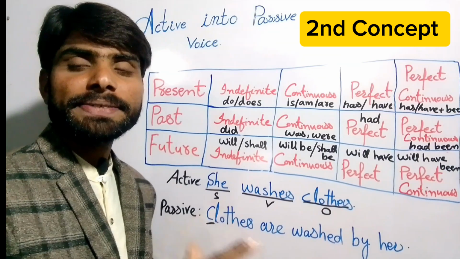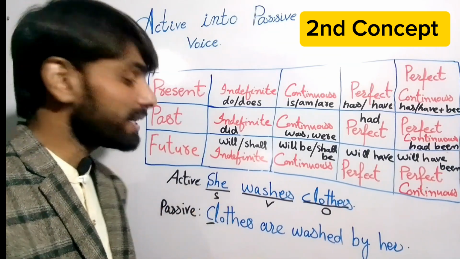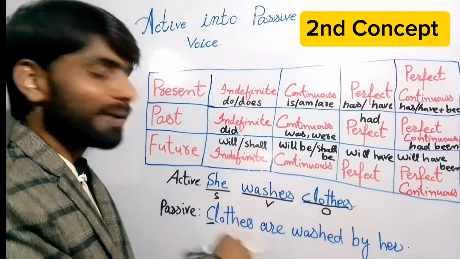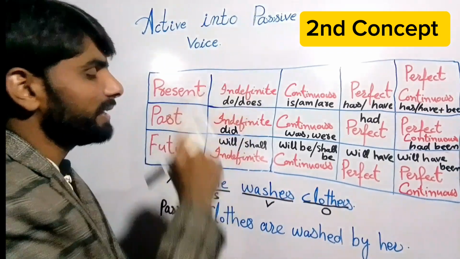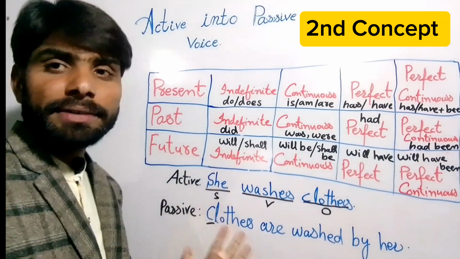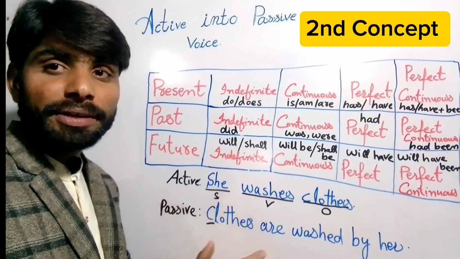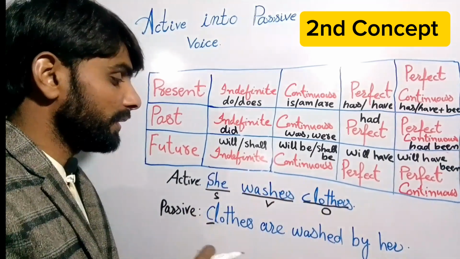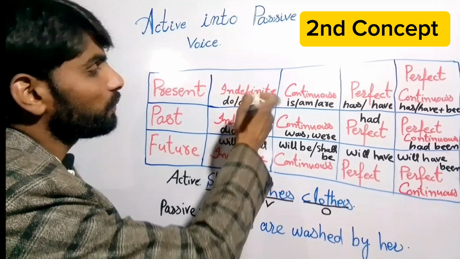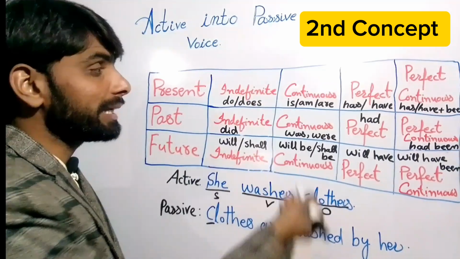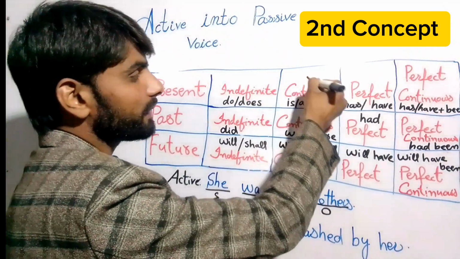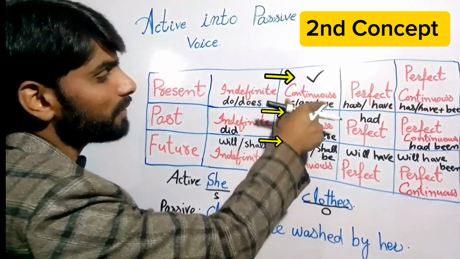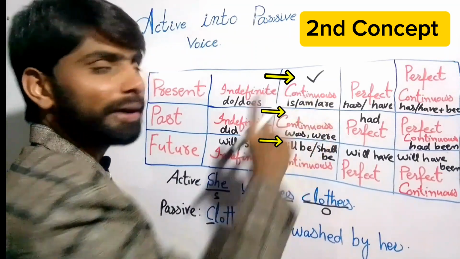For this concept, the very first thing is which tense is used in the active voice. She washes clothes. I think this sentence is present indefinite. When you have recognized which tense is used in the active voice, that is present indefinite, you will use the helping verb of the next tense for creating the passive voice. After present indefinite, the next tense is present continuous. The helping verbs of present continuous are am, is, are.